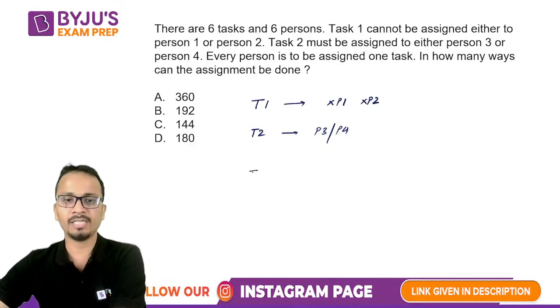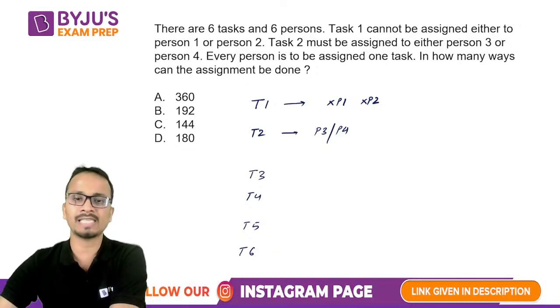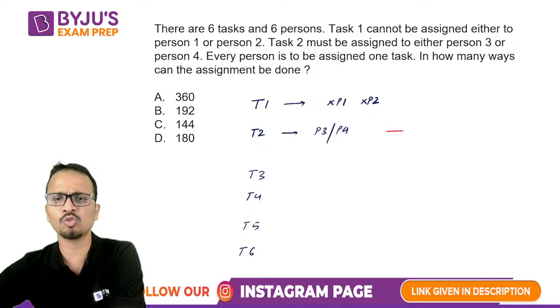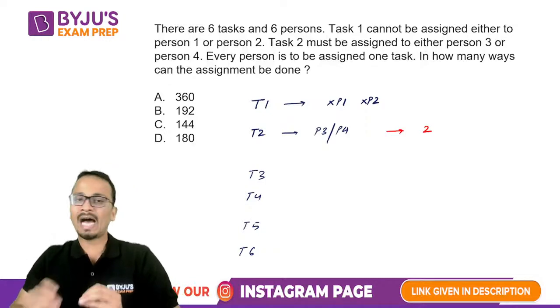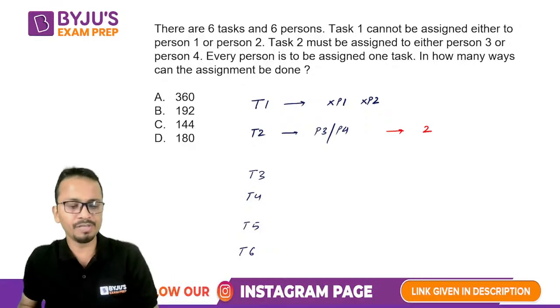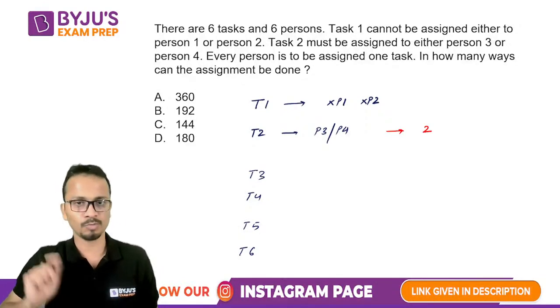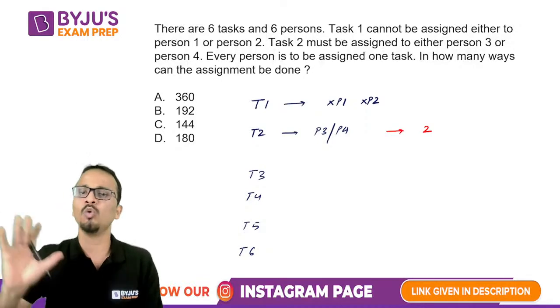Okay, I'll write T3, T4, T5 as well as T6, all the 6 tasks. Okay, now let's see in how many ways this assignment can be done. So I'll start from task 2. So task 2 can be assigned in 2 possible ways, either to P3 or P4. So either P3 will be used for task 2 or P4 will be used for task 2. All right. So task 2, number of ways in which I can assign a person will be 2.